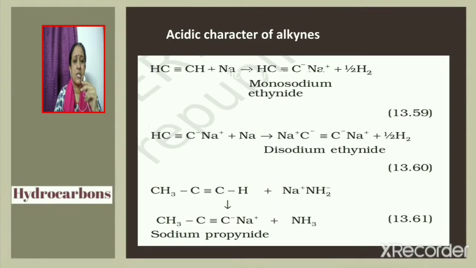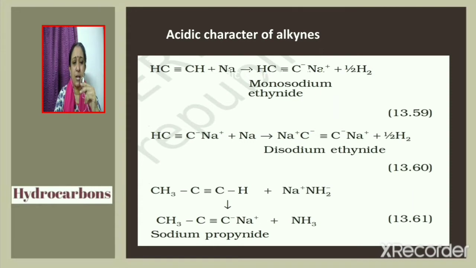We shall now discuss various reactions given by alkynes. First one, acidic character of alkynes. Consider ethine, C2H2. In ethine, both the hydrogen atoms are attached to sp hybridized carbon. An sp hybridized carbon has greater s character and hence it is more electronegative. So both the hydrogen atoms present in ethine are acidic in nature because both the hydrogen atoms are attached to